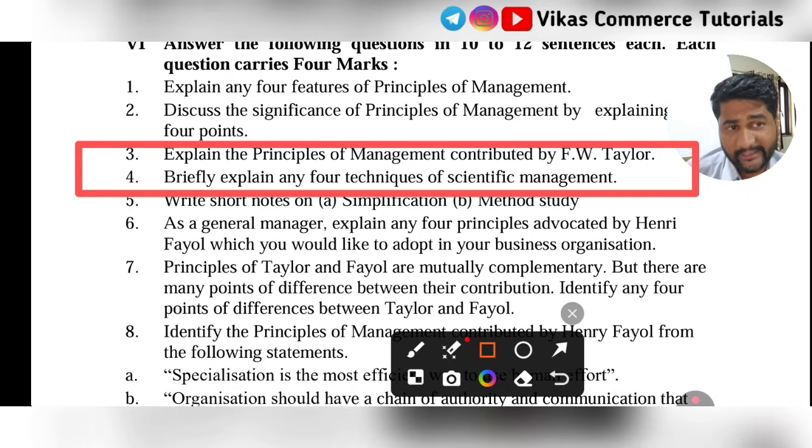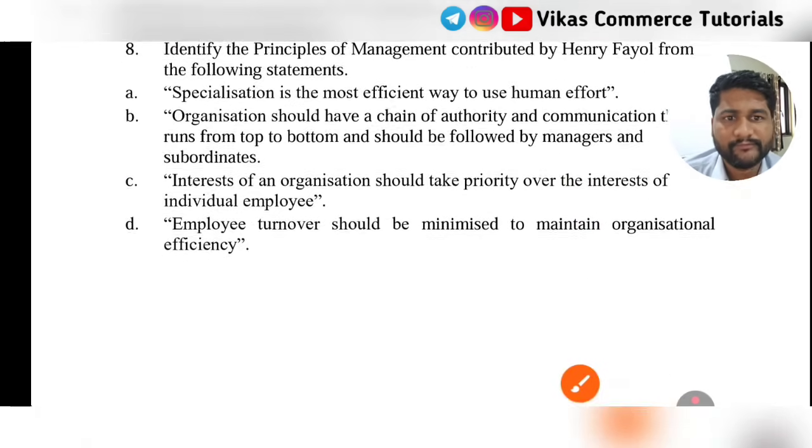Different techniques of scientific management are given by F.W. Taylor only: functional foremanship, method study, motion study, fatigue study, differential piece rate system. These are some of the examples. Go for that question also, and also go for F.W. Taylor's principles of scientific management. He has given 4 principles, so study those 4 principles also. These are the 2 very important questions from this chapter.